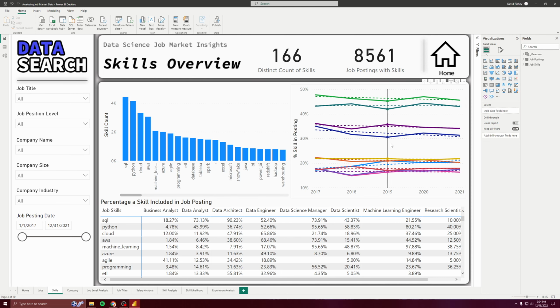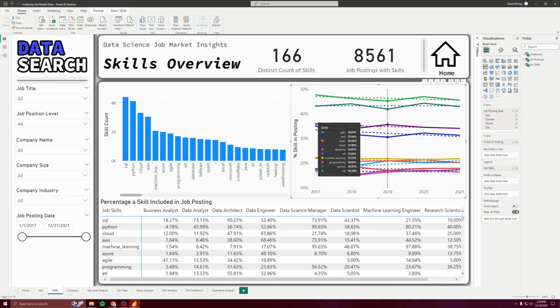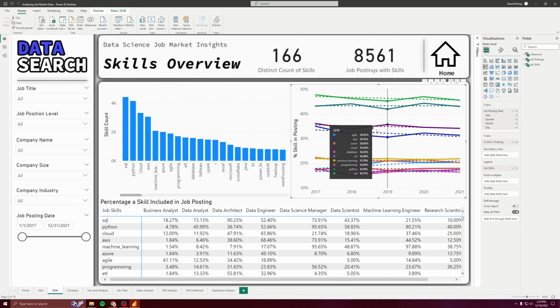This line chart shows the percent of skill in the postings by the years. The purple one is cloud skills, and it's a little bit more than 1/3% of all the skills.